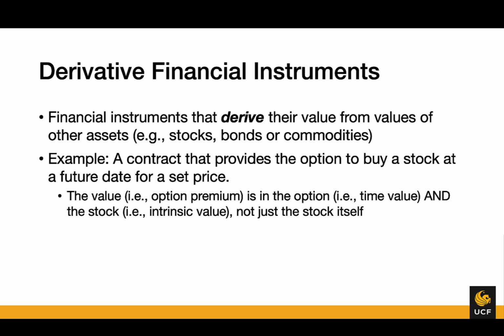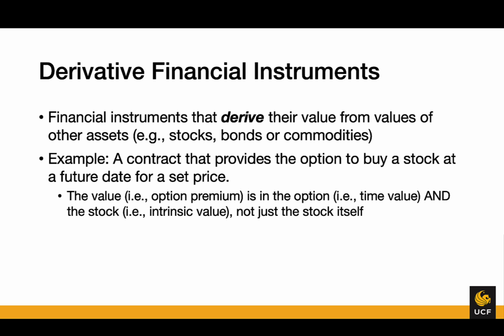So up until this point, we've talked about things like stocks, which provide their value by giving ownership of the company, bonds, which provide value by paying interest, and also there are commodities that have value just intrinsically. People are willing to pay money for gold, and so they have a value in possession of those items.